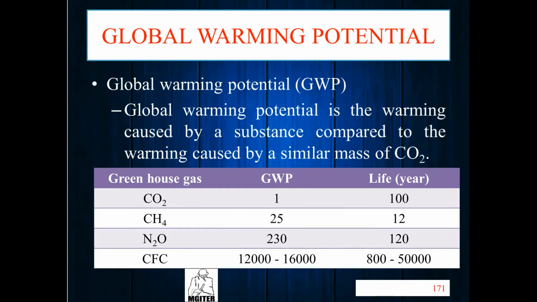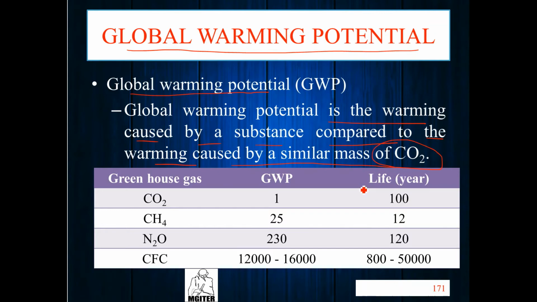Now we have one topic here, global warming potential. Global warming potential is the warming caused by a substance compared to the warming caused by a similar mass of CO2.